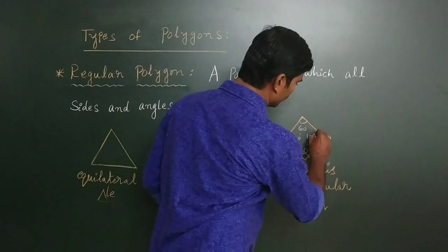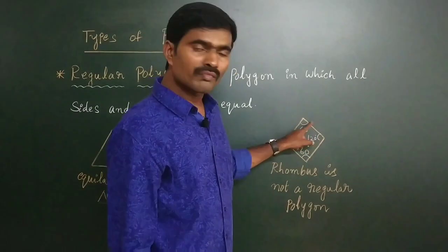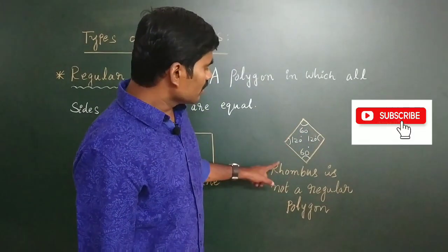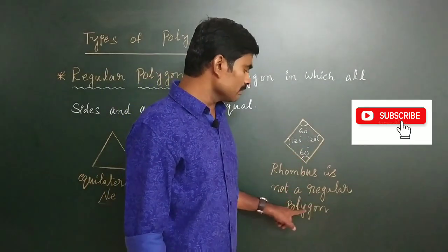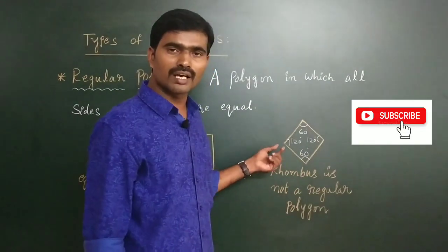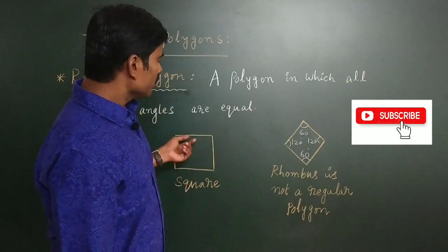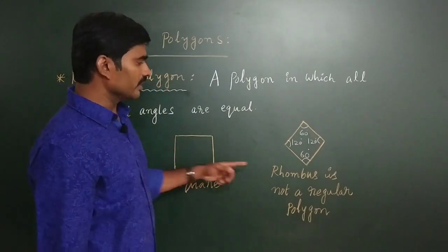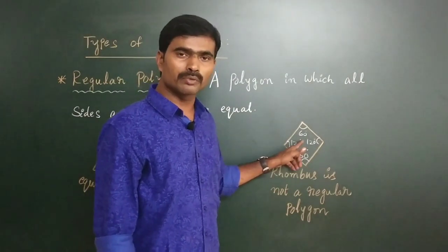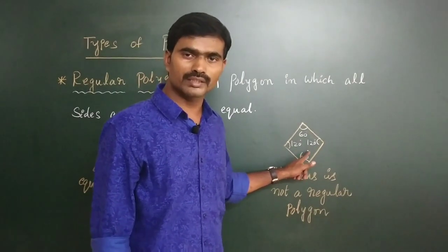So a rhombus is not a regular polygon. A regular polygon must have all angles and all sides equal. If it is not a regular polygon, it is called an irregular polygon. So a rhombus is an example of an irregular polygon.